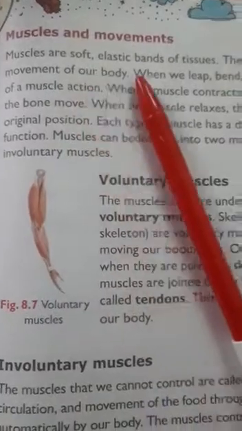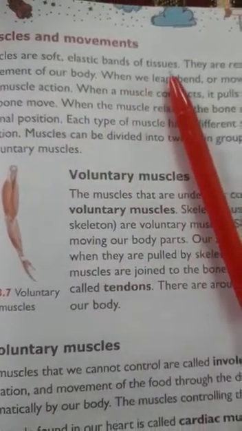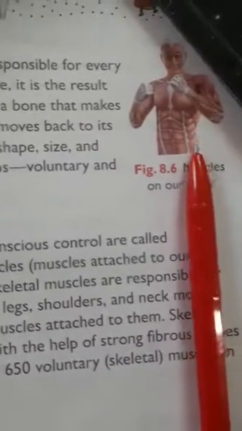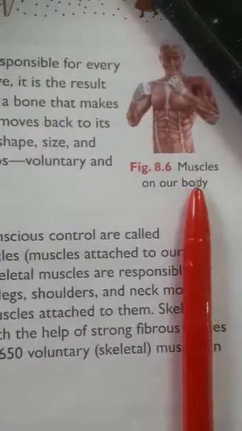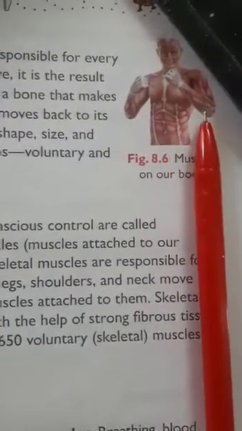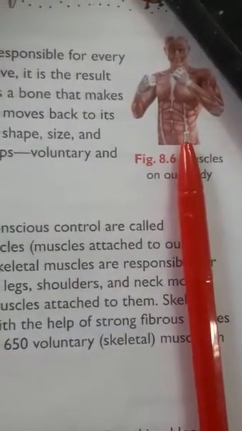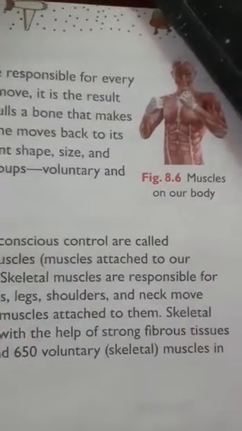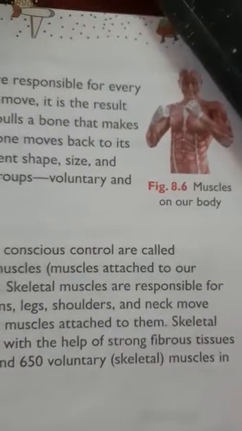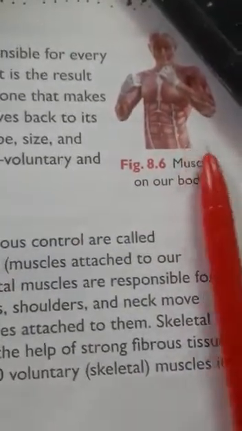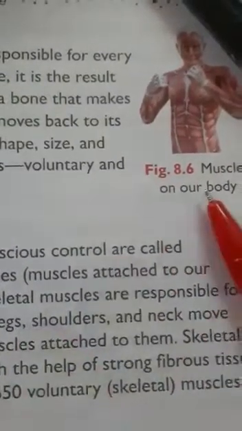Muscles are soft, elastic bands of tissues. They are responsible for every movement of our body. So here you can see our body muscles. They are soft, elastic bands of tissues, and they are responsible for every movement of our body. When we leap, when we bend or move, it is the result of a muscle action. Whatever the movement we are making in our body, it is all because of the muscle action.